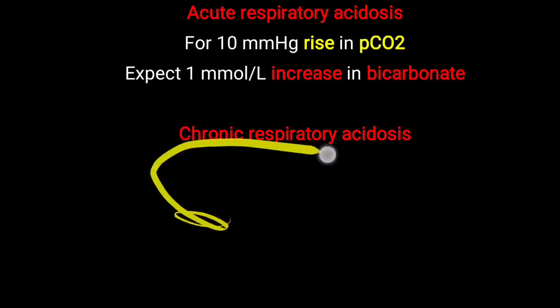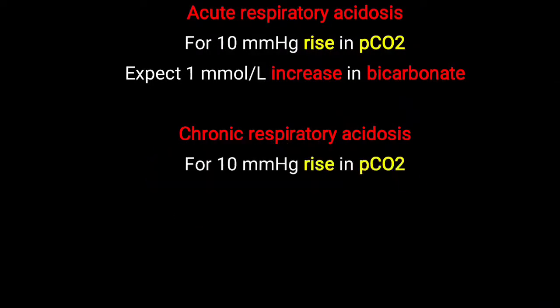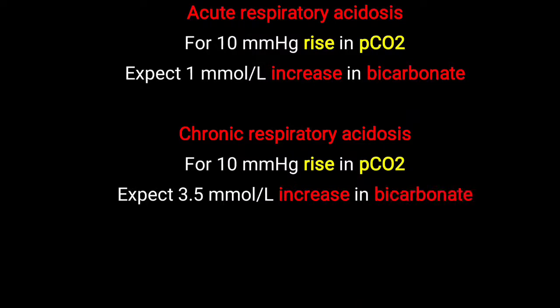Now, in chronic respiratory acidosis, for a 10 mm Hg rise in the partial pressure of carbon dioxide, a greater rise in bicarbonate is seen. We have already talked about the chronic condition: the pH fall will be less, but the compensatory response will be more, and this greater compensatory response helps to correct the pH, but there is not a complete correction of the acid base disorder.